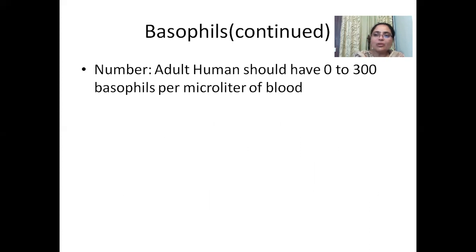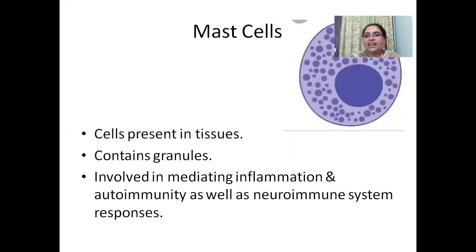If you are not detecting any basophil, it will not be a problem. But the total absence of basophils can be a condition in which there is no basophil, and this is also a problem.